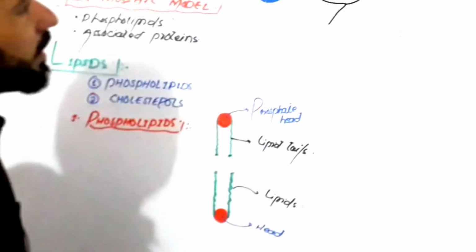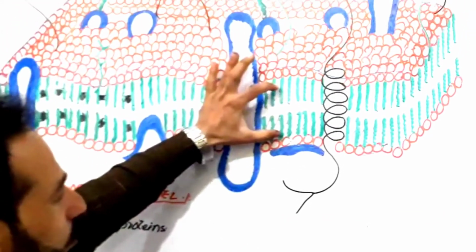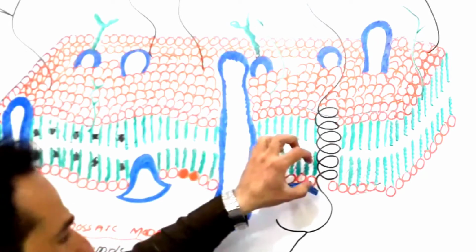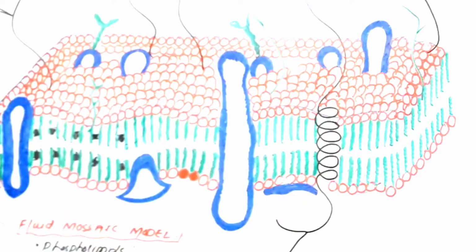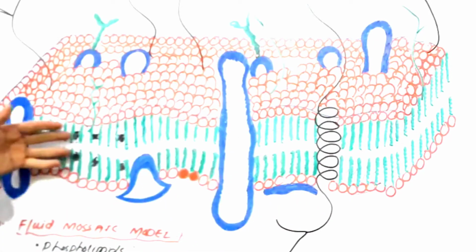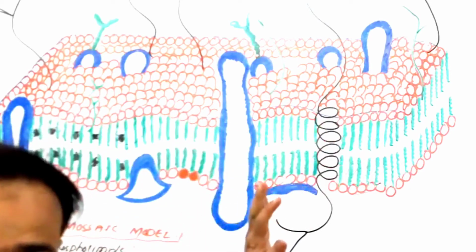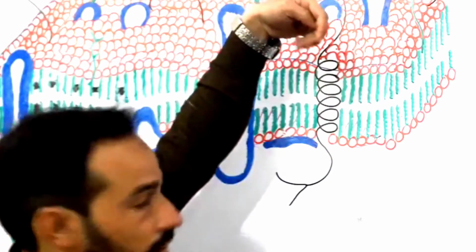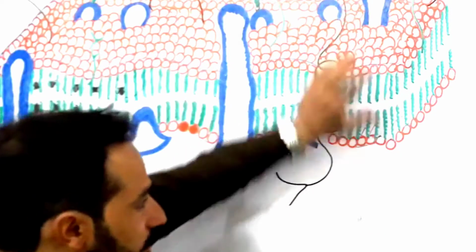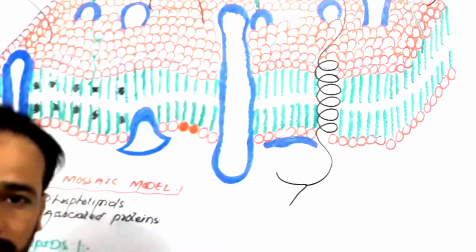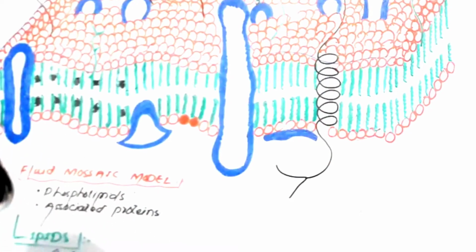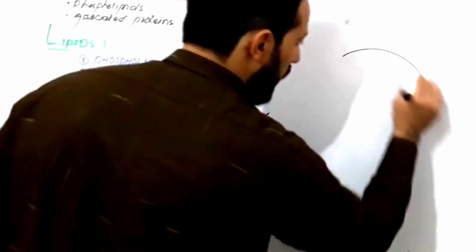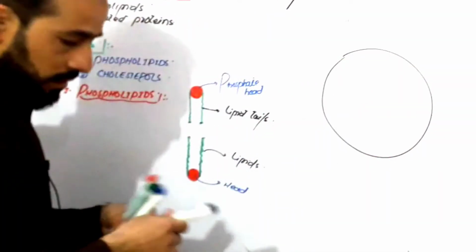So in the core of the cell membrane, you can see that only lipids are present inside the cell membrane, right? But on the outside of these lipids, on both sides, there are phosphate heads, like this. Okay, let me draw a cell here. Here is a cell, right?